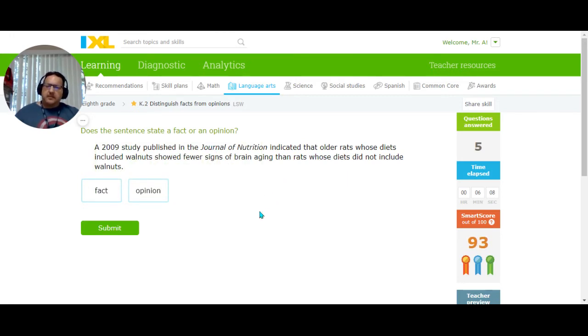A 2009 study published in the Journal of Nutrition indicated that older rats whose diets included walnuts showed fewer signs of brain aging than rats whose diets did not include walnuts. Okay, it's a study. It's not saying it's objectively true, even. It's just saying, according to this study, this is what they found. Is that a fact or opinion? It's verifiable, right? It's documentary. I can go back and look at this. So it's verifiable, and therefore it is a fact.